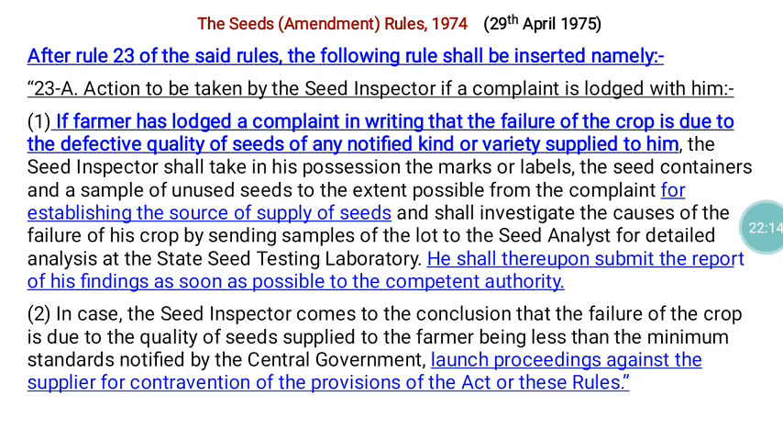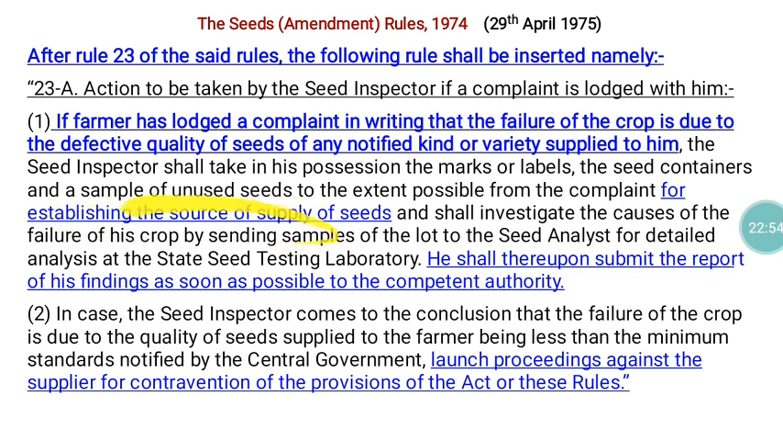Then some further amendment was also made in Rule 23, where a provision was inserted. If a farmer purchases seed material and the seed material is not performing well, that is, it doesn't have germination, or has physical contamination or genetic contamination, the farmer can lodge a complaint. Under this case, immediately after receipt of the complaint, the seed inspector has to establish the source of seed supply. So they have to identify from where that particular material was purchased.